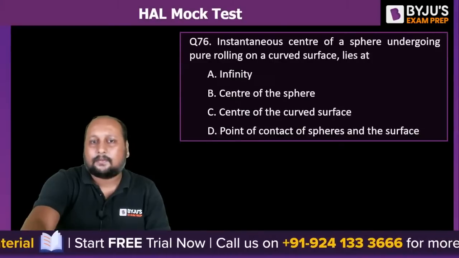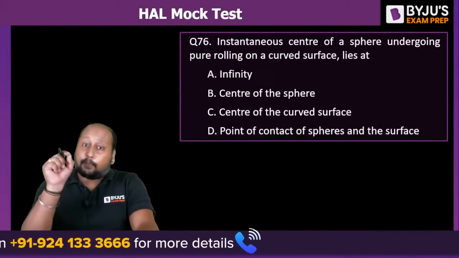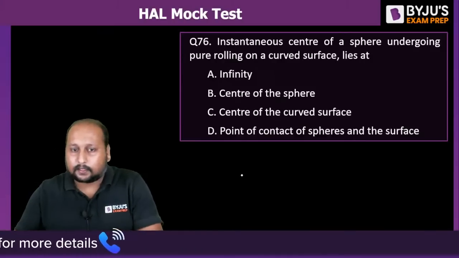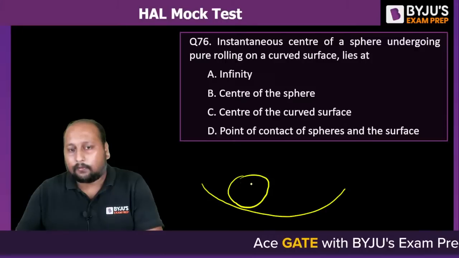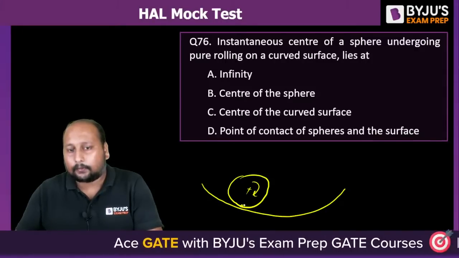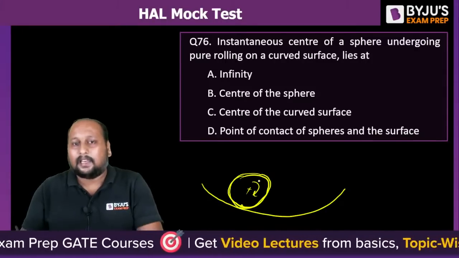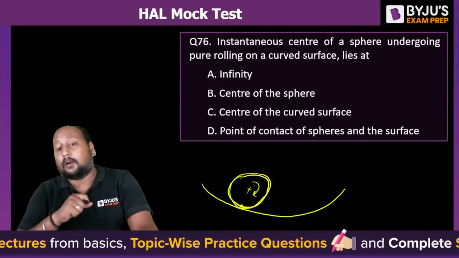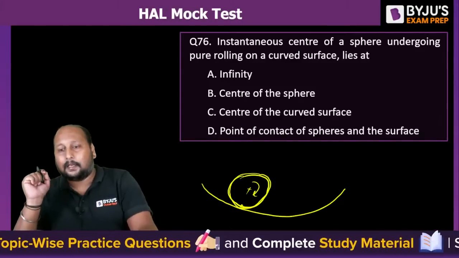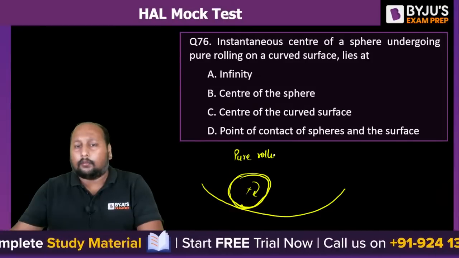Chaliye, next question, question number 76. The instantaneous center of the sphere undergoing pure rolling motion on a curved surface. एक body है which is undergoing a pure rolling motion on a curved surface. So tell me where you'll be having the I center, the instantaneous center of rotation: infinity, center of the sphere, the center of the curved surface, or the point of contact of sphere and the surface. A, B, C, D. It is undergoing pure rolling motion.